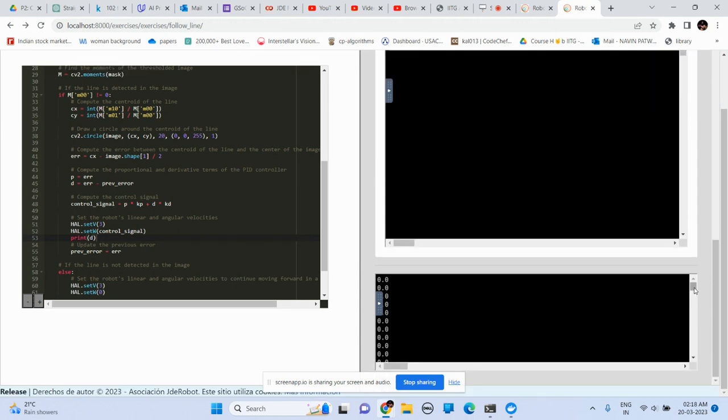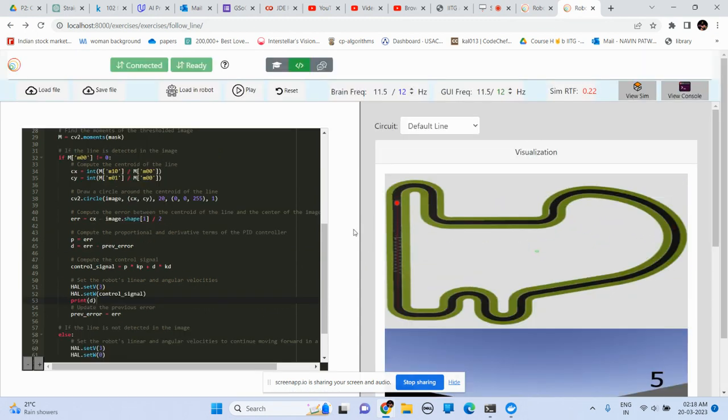Here you can see that output has already started to generate, and we can just play it.